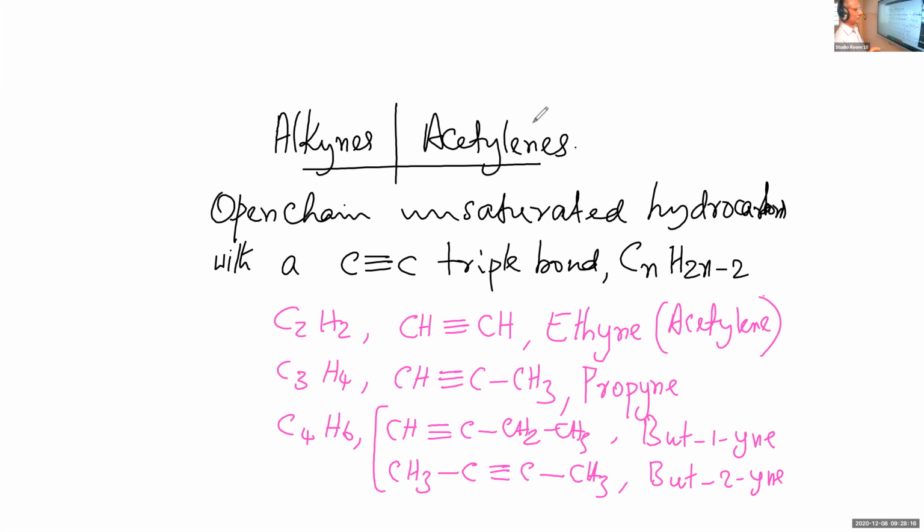Then what else? Which is the functional group here? The reactive group here is the carbon-carbon triple bond. I told you in the first compound, the triple bond begins from the first carbon, so it is 1-yne. In the second compound, the triple bond begins from the second carbon, so it is 2-yne. 1-yne, 2-yne.